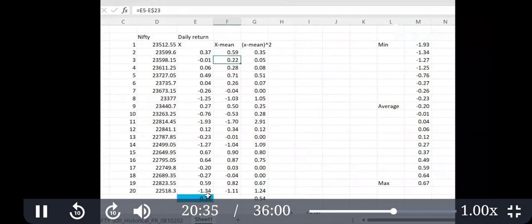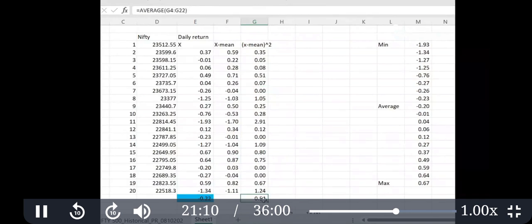So this column represents x minus mean. This is the x, and the mean is this. X minus mean is a simple subtraction. Next step is to square this, the square of x minus mean. When we take the square, the minus sign automatically disappears because it has become a square. So this is the next step of doing the squares.